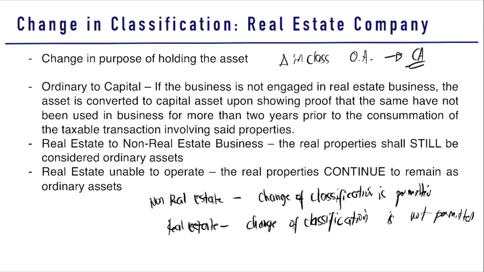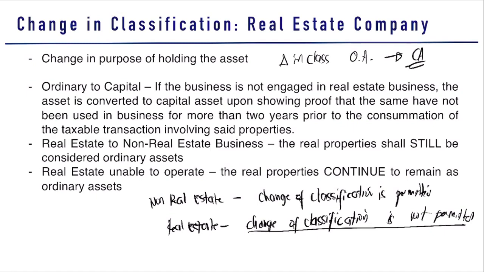So first, we need to determine what is a real estate company. A real estate company is a company engaged in the buying, selling of real properties, such as land, buildings, etc. So long as they are engaged in the sale, trading, exchange, disposition of real properties, that is a real estate company. Okay? If that is a real estate company, change in classification is not permitted. So bawal yung ordinary asset to capital asset.